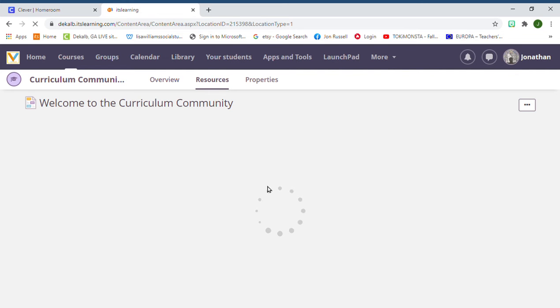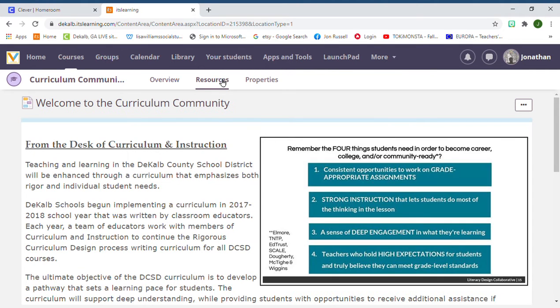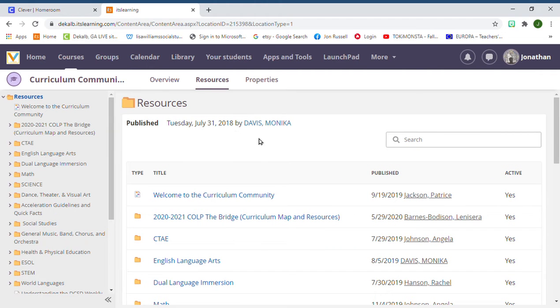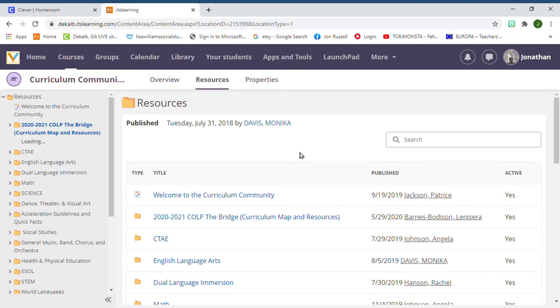Now, just in case you don't know, the first 2 weeks of school are going to be based on the COLP bridge content, and this is where you can find it as well. So we're going to click resources, and to the left it's broken down into all your different subjects. So the first thing I want to show you is the COLP bridge program. This is the 2020-2021 COLP bridge content. So we're going to click that.